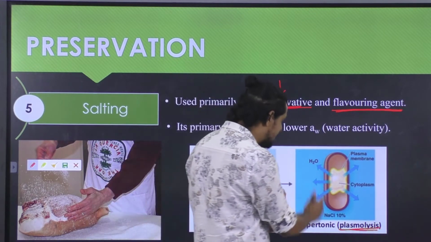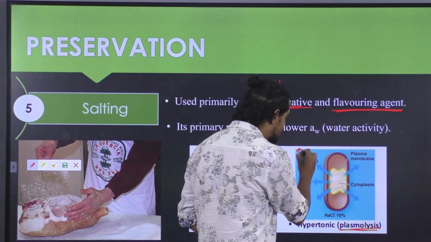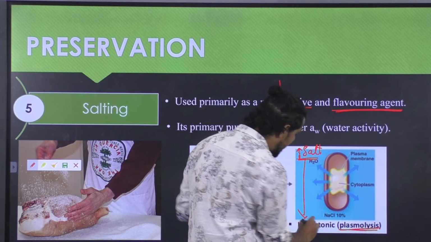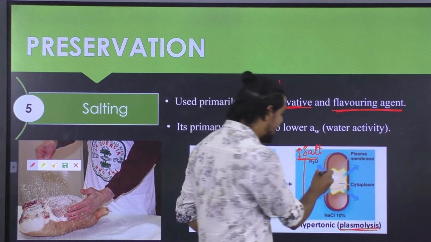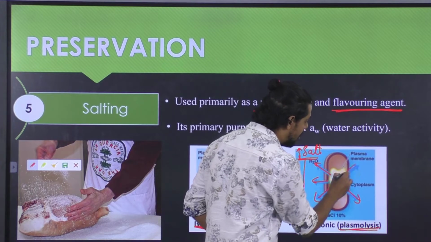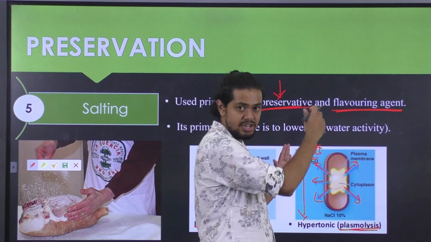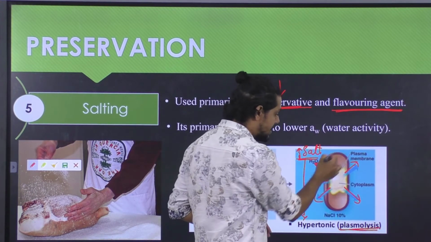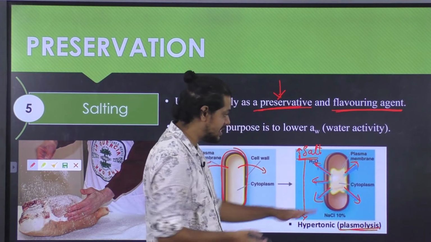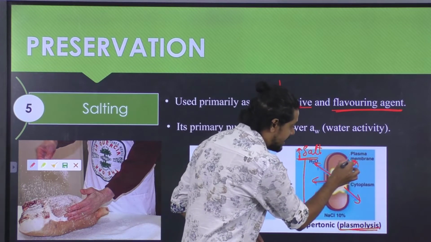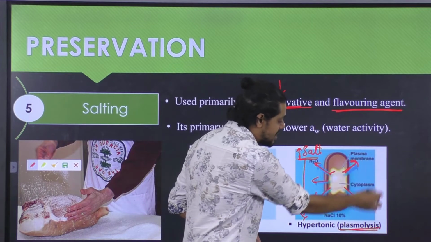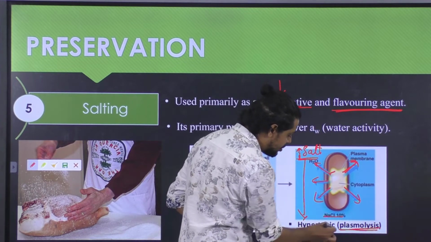Had it been that we have a higher amount of salt content, resulting in a hypertonic solution, then via the process of osmosis, that is, movement of water from higher concentration to lower concentration, the moisture will migrate all the way from the inside of the cell of the microorganism to the outside environment, which is hypertonic by nature.